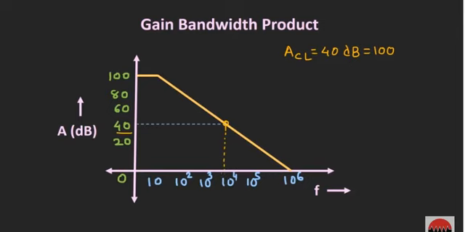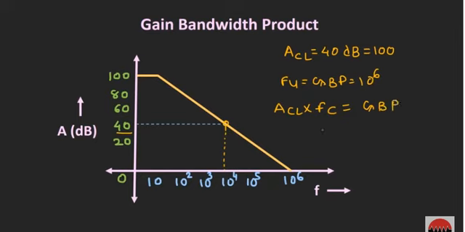So in this way, whenever we are using the op-amp in a closed loop configuration, then we can get a higher bandwidth, and we can find the bandwidth or the cutoff frequency in a closed loop configuration by using this gain bandwidth product. So for this particular response, we know that the unity gain frequency or the gain bandwidth product of the op-amp is 10 to the power 6 Hz, and we also know that the product of this closed loop gain and the cutoff frequency will be constant,